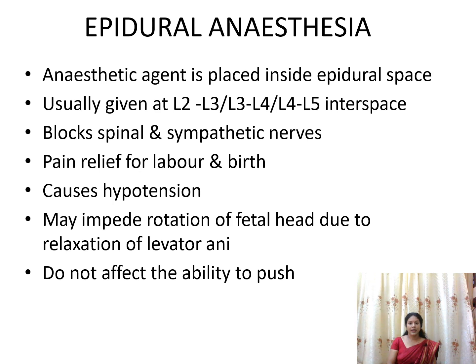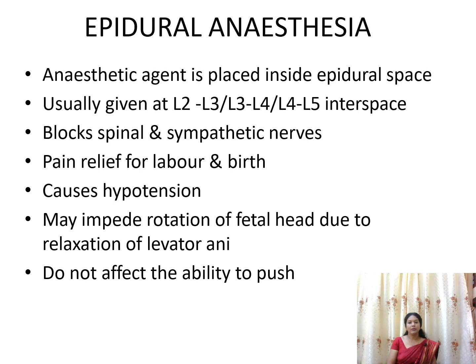Next is epidural anesthesia. This is the most common anesthesia we are using nowadays for pain relief during labor. The anesthetic agent is placed inside the epidural space. Usually the needle is inserted between L2, L3 or L3, L4 or L4, L5, whichever space we select. This will block the spinal and sympathetic nerves, giving pain relief for the labor and for the birth.